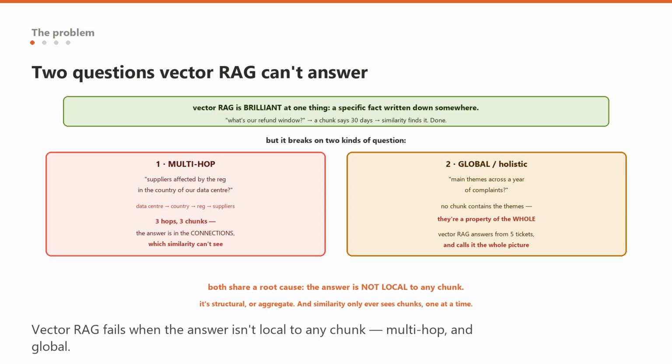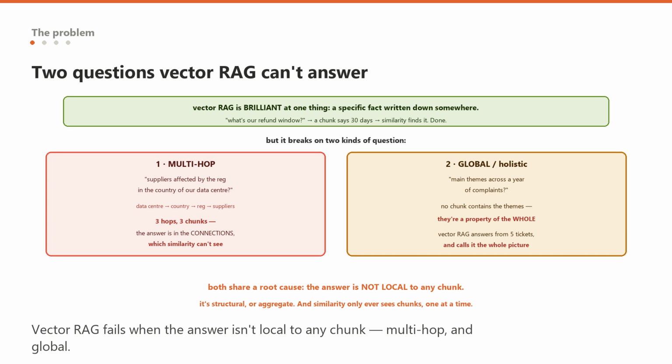Let us pin down exactly where vector RAG fails, because graph RAG only earns its cost against these specific failures. Vector RAG works like this: chunk your documents, embed each chunk, and at query time fetch the chunks most similar to the question. This is brilliant for one kind of question, a specific fact that is written down somewhere. What is a refund window? There is a chunk that says 30 days, similarity finds it, done. But it breaks on 2 kinds of question.